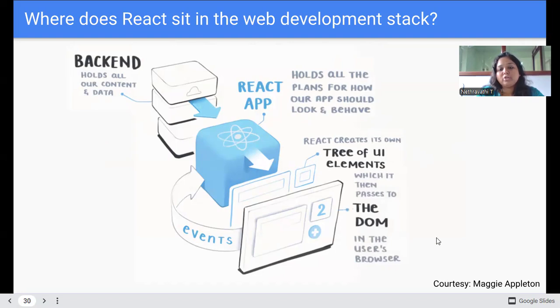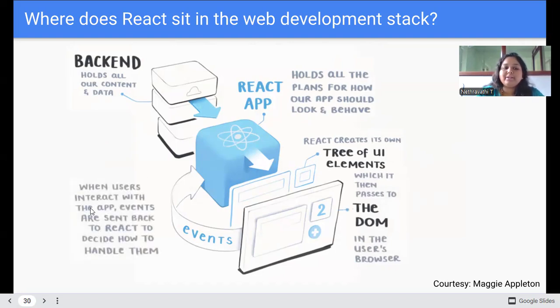This is the actual DOM, the user's browser. When a user interacts with the app, events are sent back to React to decide how to handle them. Then the event handlers will decide how to handle that event, and then it will push to the UI again.